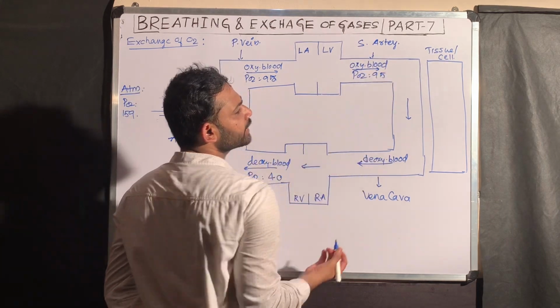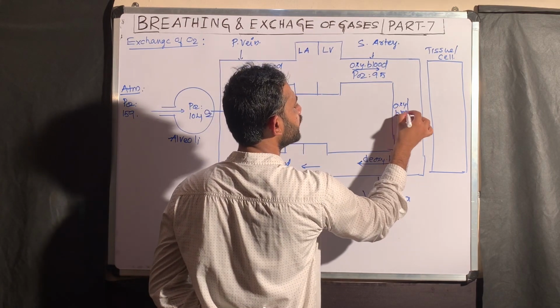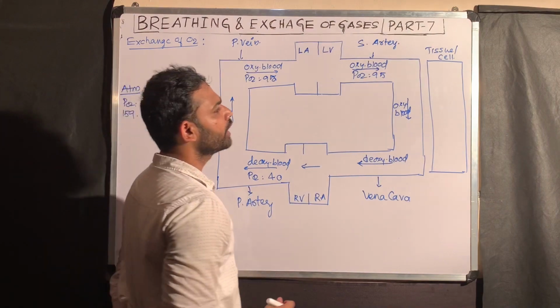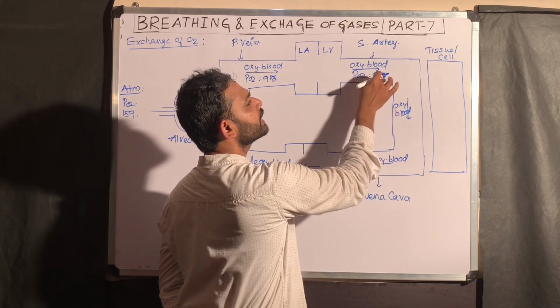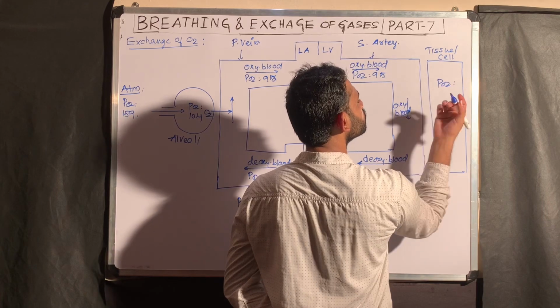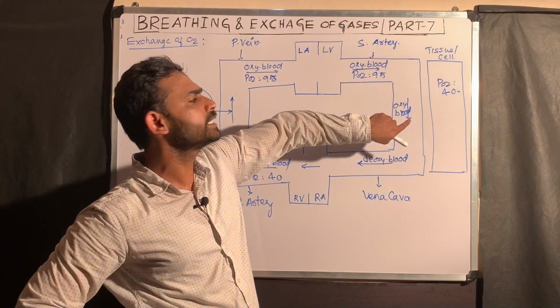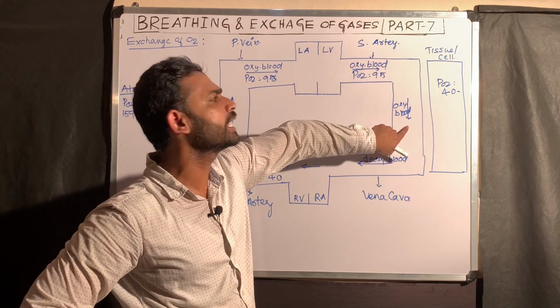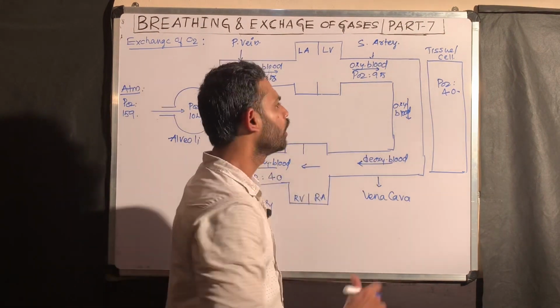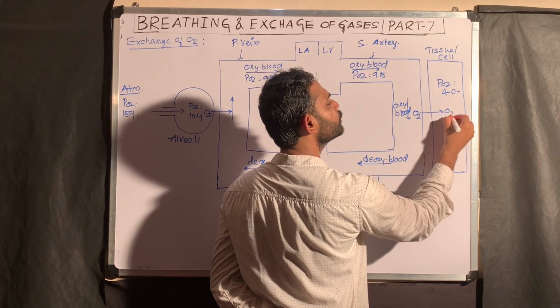That oxygenated blood passes through the left heart, then through the systemic artery, with PO2 of 95. Finally, the oxygenated blood reaches the tissues. What is the PO2 in tissues? That is 14. Here the PO2 in oxygenated blood is high compared with the tissue, so oxygen moves from oxygenated blood into the tissues.